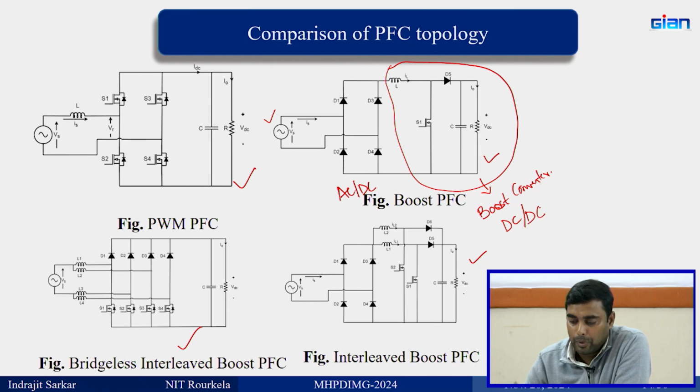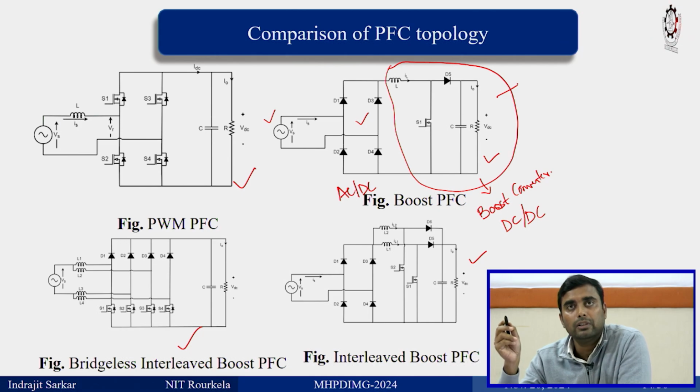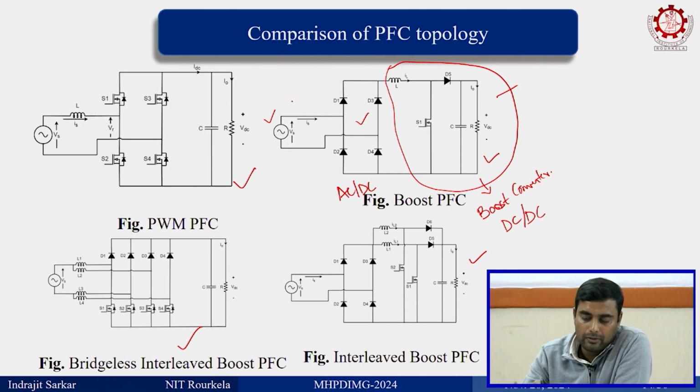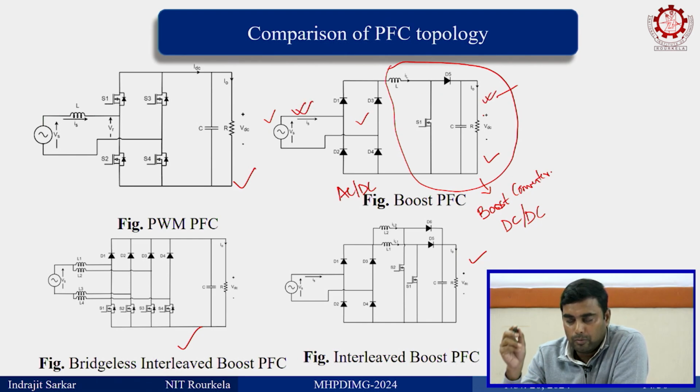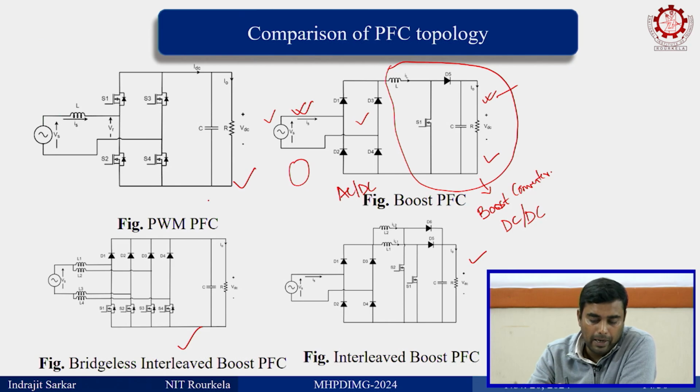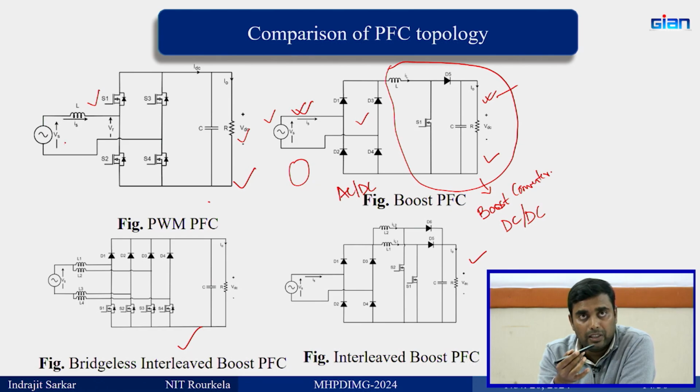So two stages, but the problem is, as I told you, since you have a diode bridge rectifier, this is not bidirectional, and the DC-DC converter that we use is unidirectional. So bidirectional power flow is not possible here, but what we get is that the current quality will be improved and the output DC voltage can be maintained. But you cannot eliminate the high frequency transformer, because you have to match the voltage, and bidirectional power flow is not feasible. Here, bidirectional power flow is feasible, DC link voltage is maintained, current is maintained, but the transformer you cannot eliminate.